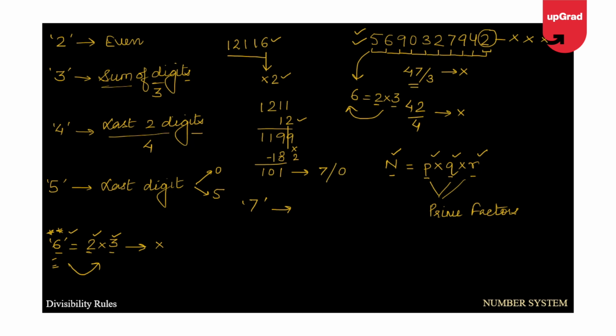Now this looks like more of a conventional method than a trick, and therefore we usually say that for 7 we do not have any divisibility check.